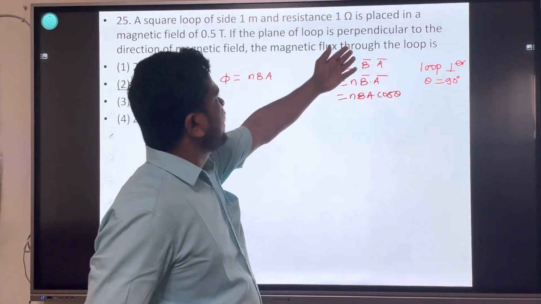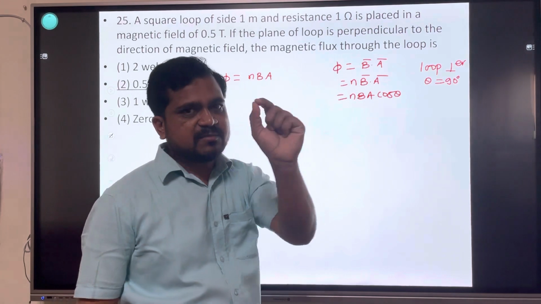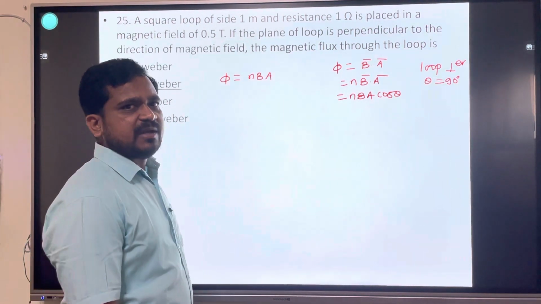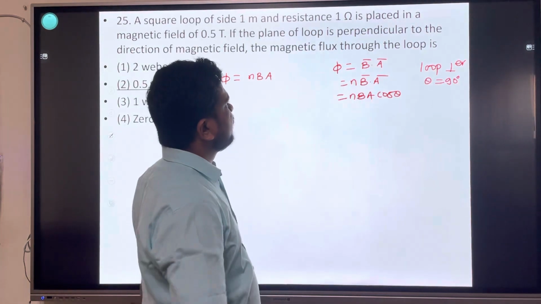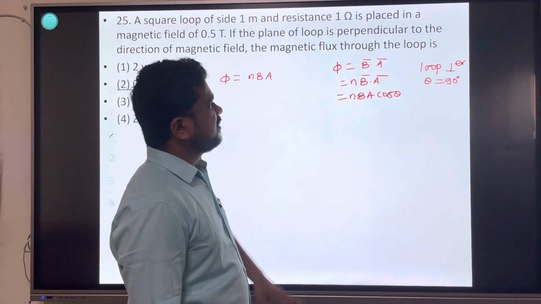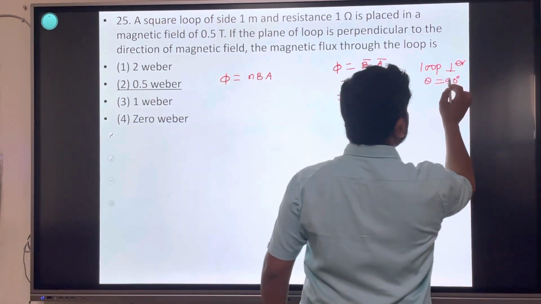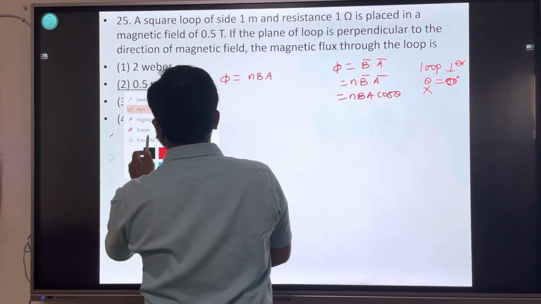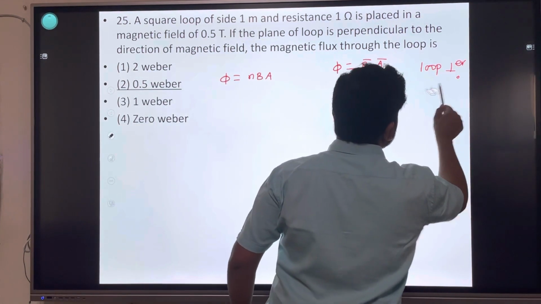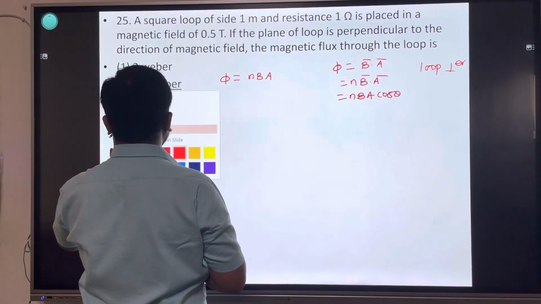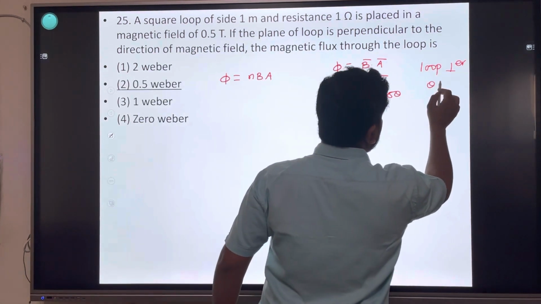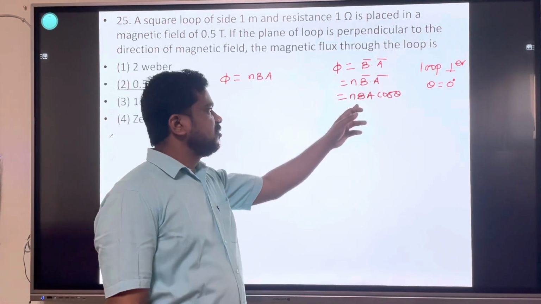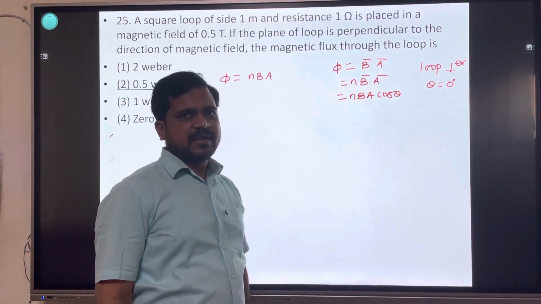This is not theta equal to 90 degree, even though perpendicular is given. The normal to the area vector is perpendicular to the loop, so the angle between it and the magnetic field is 0 degree, not 90 degree.